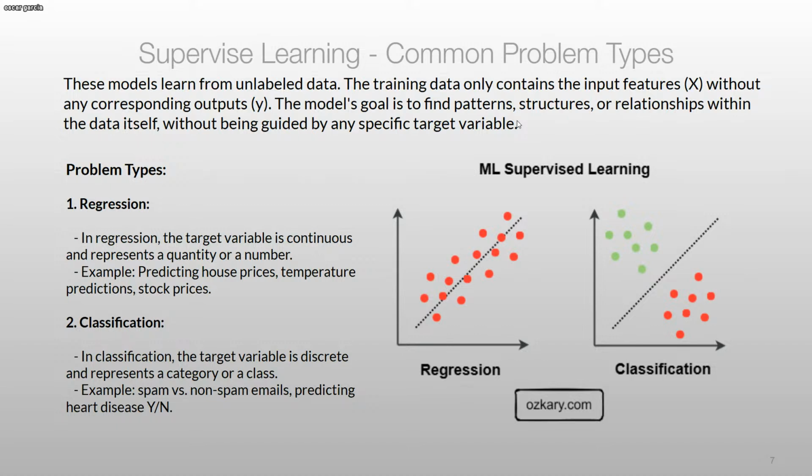For classification, what we're looking at is a target with discrete values, right? We're looking at values that are more like yes, no, bird, dog, cat, some kind of group, some kind of class. So what the classification model is going to do is try to identify those groups and separate them. In this case, it would separate the greens from the reds, or it would just tell you yes for heart disease or no for heart disease. So it's really looking at predicting those kinds of categories.